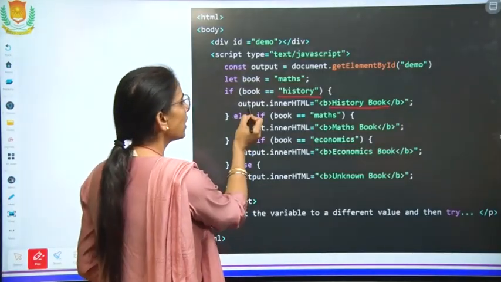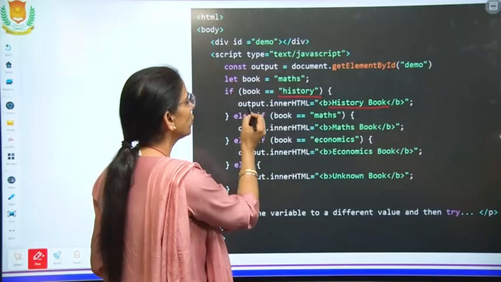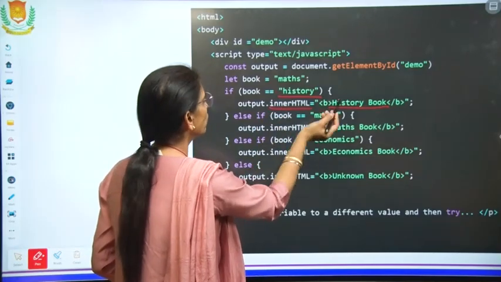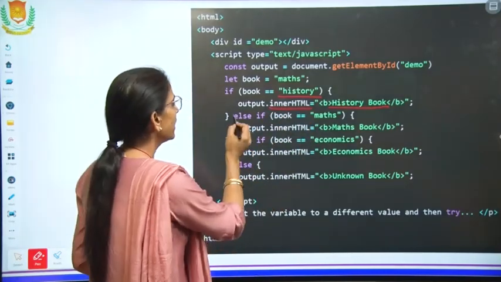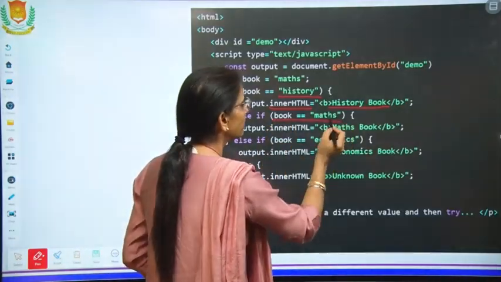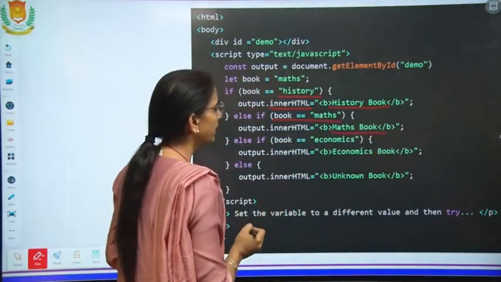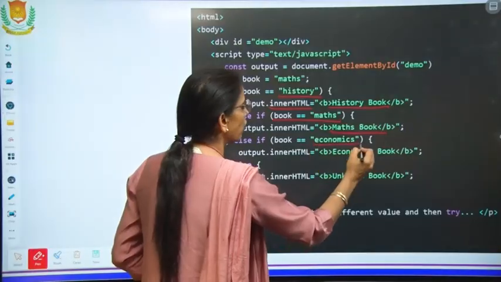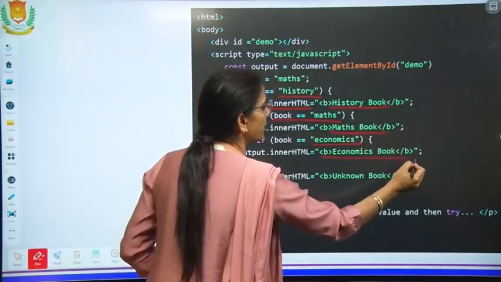Output, this output variable, and with it we have used this function, so the value will be stored in this. Else if the book is maths, then this message will be printed. If the book is economics, then this message will be printed.